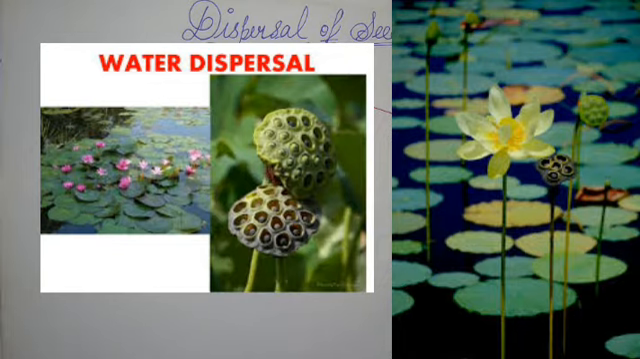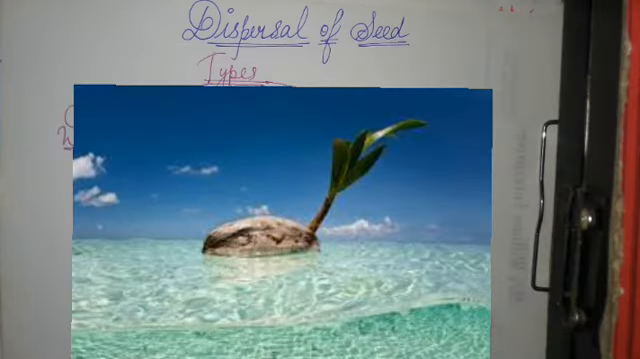Lotus, you all know, grows in water. They have the capacity to survive even in water if they are floating there. Then coconut grows next to the seashore. I know most of you have seen coconut. They develop a spongy and fibrous covering.